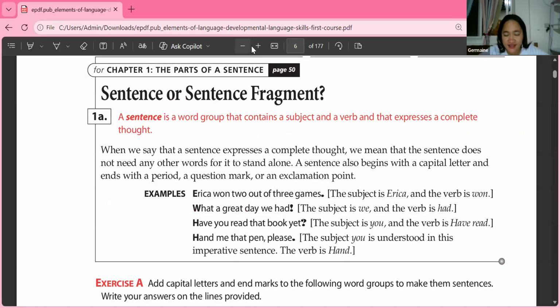What is a sentence? Based on our discussions before, we say a sentence has a complete thought. Definition here: a sentence is a word group that contains a subject and a verb and that expresses a complete thought.